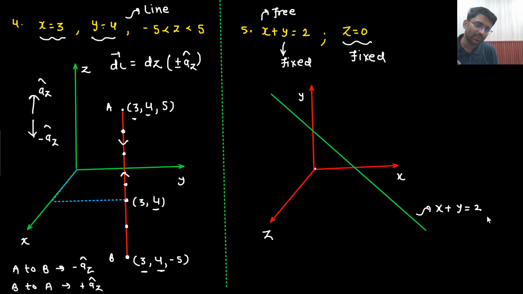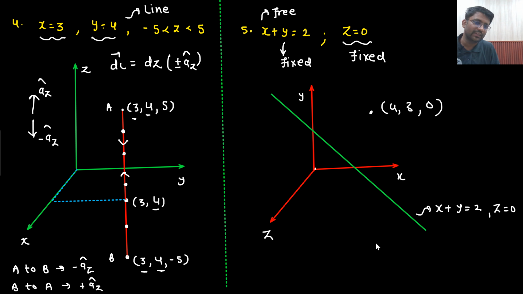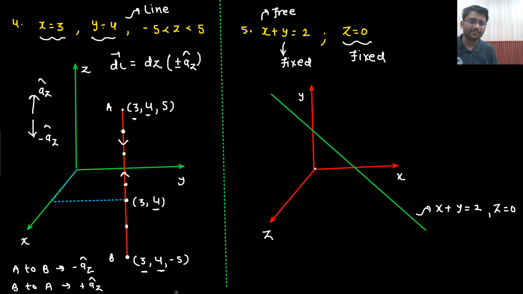X plus y equals 2 with z equals 0. Z equals 0 means everywhere z would be 0. At this point, x value is 4, y value is 3, value of z is 0. Here, x value is 3, y value is 4, z value is 0. So, z value will be 0 in the xy plane.